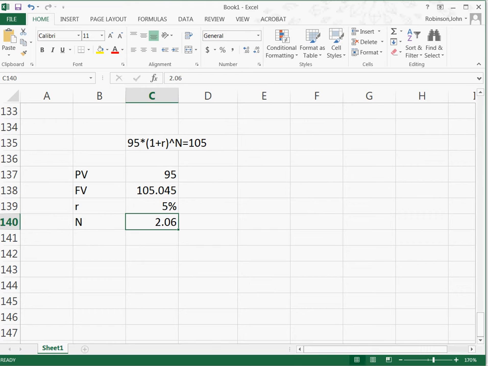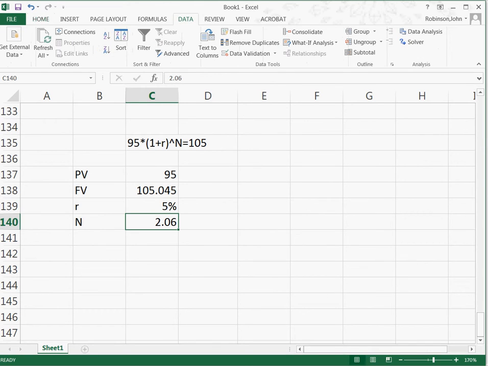guess, and that can be uncomfortable, right? In this case, the question was, how many years does it take to get to 105? And I put 2 in, and nowhere in the problem does it say 2, right? That was just my guess. Your guess generally doesn't have to be even very good. It just has to make sense, like don't do 1,000,000 or don't do -20. Sometimes it'll work anyway, but sometimes giving it a crazy guess will break it.